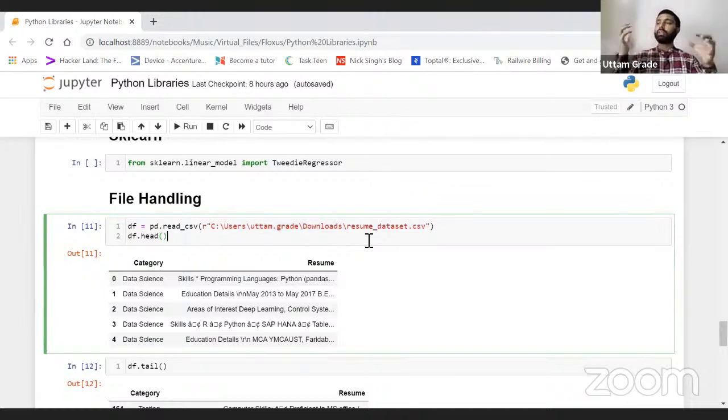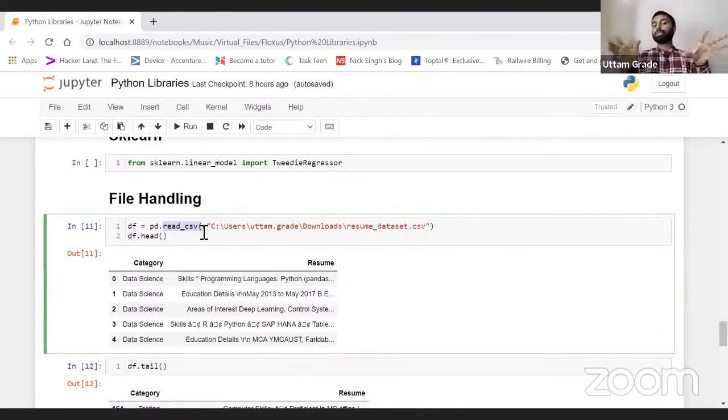File handling basically means we handle files. We know that pd means pandas, so pd.read_csv is used for reading a CSV file.